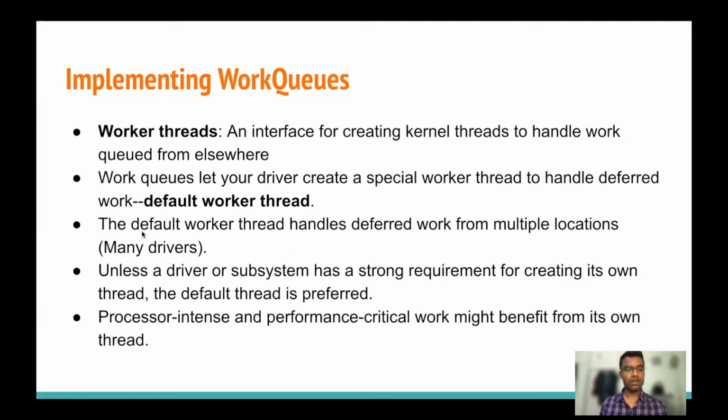These worker threads are not specific to a particular task. They can run work generated by different device drivers or interrupts from different devices.